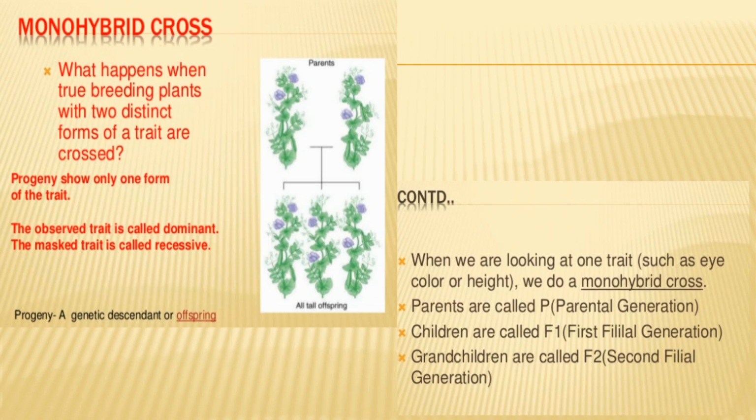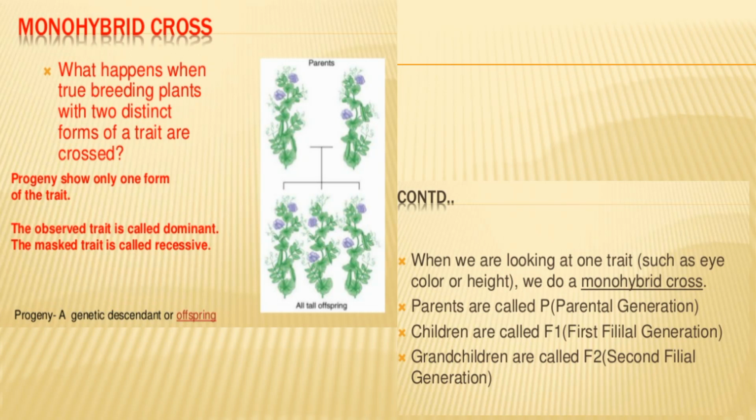Here is the monohybrid cross. What is a monohybrid cross? What happens when two breeding plants with two distinct forms of a trait are crossed? Progeny, meaning offspring, show only one form of the trait. The observed trait is called dominant and the masked trait is called recessive. When we are studying only one trait at a time, such as eye color or height, that cross is known as a monohybrid cross.